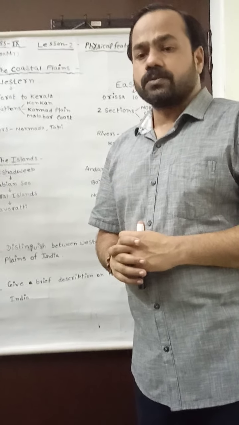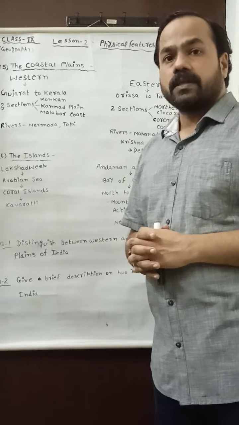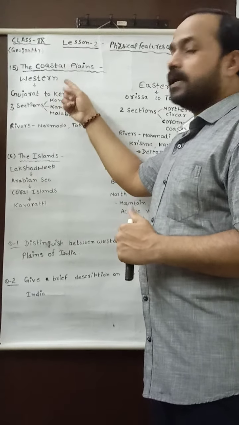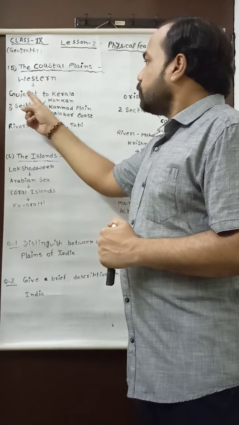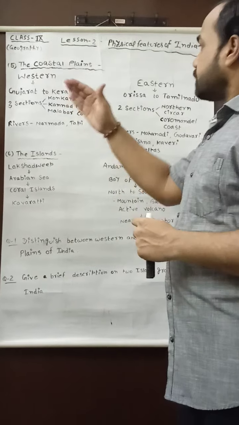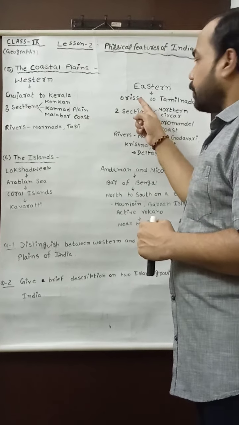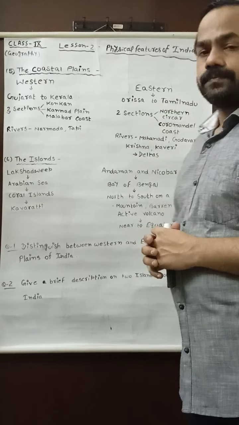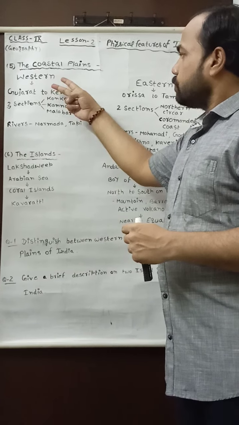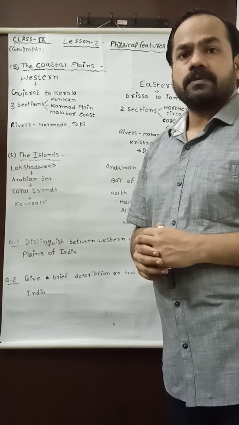Now I will discuss the important features of the western and eastern coastal plain. My dear students, the extent of the western coastal plain is from Gujarat to Kerala, and the extent of the eastern coastal plain is from Orissa or Odisha to Tamil Nadu. The western coastal plain is divided into three sections.